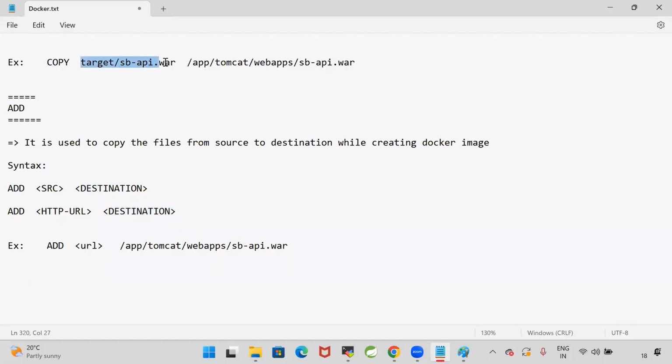COPY command cannot take the URL. For the COPY command, you have to give only the location. So in your system, if the file is available, that file can be copied from one location to another location. Whereas when you go for the ADD command, from one location you can copy it to another location, and from one URL you can copy and keep it in the destination. So using the COPY command, you can just copy the files from one path to another path within the machine. What is the difference between COPY command and ADD command?